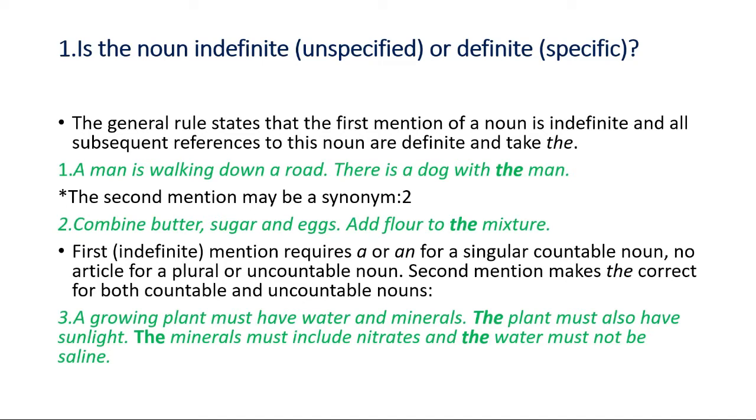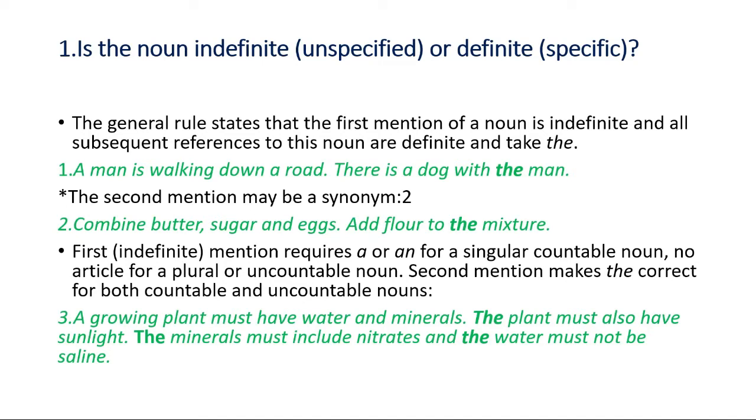So if you use the same noun in two different sentences, whenever you mention him or it for the first time, you cannot use the definite article; you will use an indefinite article. But whenever you mention him for the second time, then use the definite article, that is the. The second mention may also be a synonym, like: combine butter, sugar and eggs, add flour to the mixture.